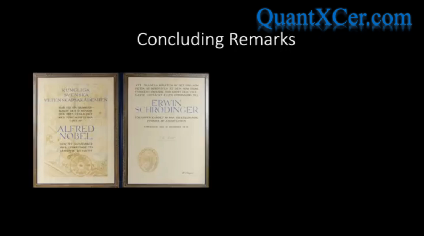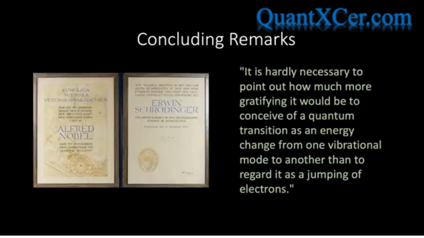It's interesting to note that Schrodinger believed his theory provided a physical picture of the process of emission of radiation by atoms. In discussing the advantages of his own theory, Schrodinger wrote, "It is hardly necessary to point out how much more gratifying it would be to conceive of a quantum transition as an energy change from one vibrational mode to another than to regard it as a jumping of electrons."